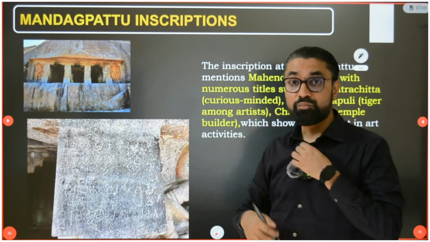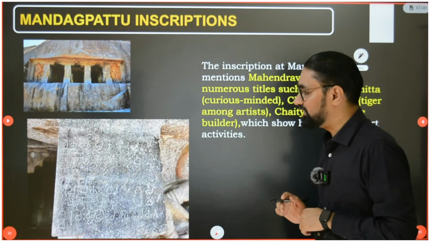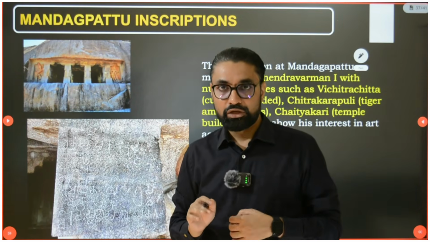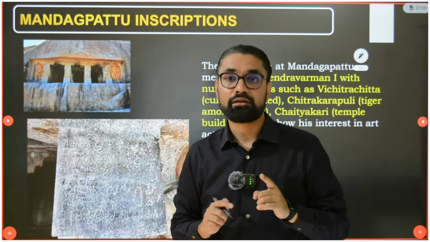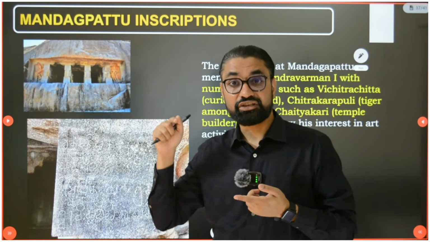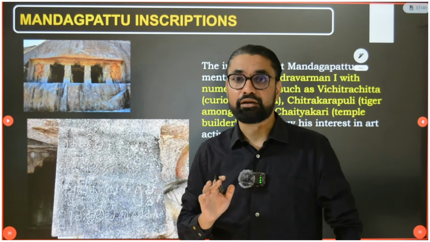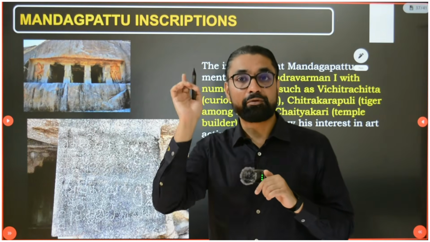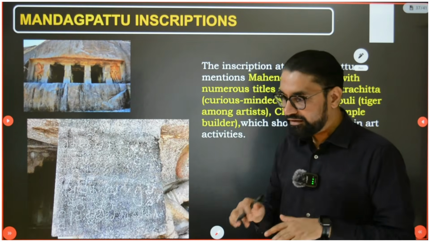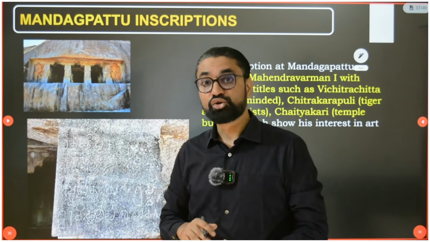In the same way there is one more inscription, the Mandakpatu inscription. There are many more. This Mandakpatu inscription was created by the Pallava king Mahendra Vikram Varman. So Harshavardhan of the Vardhan dynasty, Pulkesin II of the Western Chalukyas, and Mahendra Vikram Varman of the Pallava dynasty were all contemporary. Huan Sang, when he visited India, visited the court of Harshavardhan, the court of Pulkesin II, and the court of Mahendra Vikram Varman also. Now see, cave architecture and rock pillars were famous in North India then.